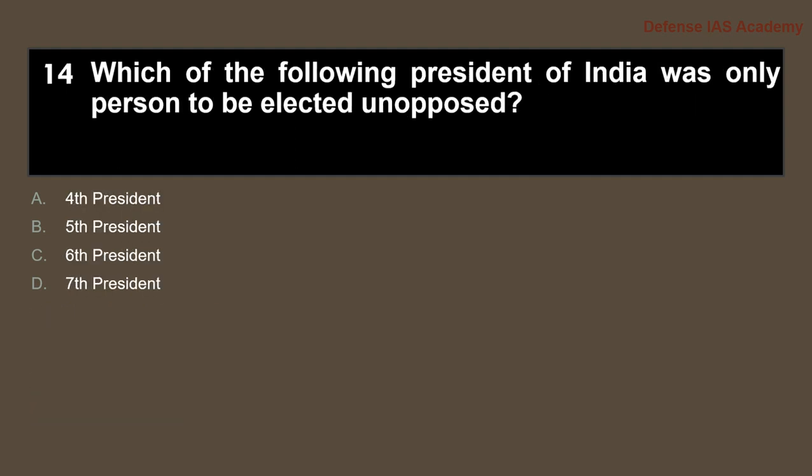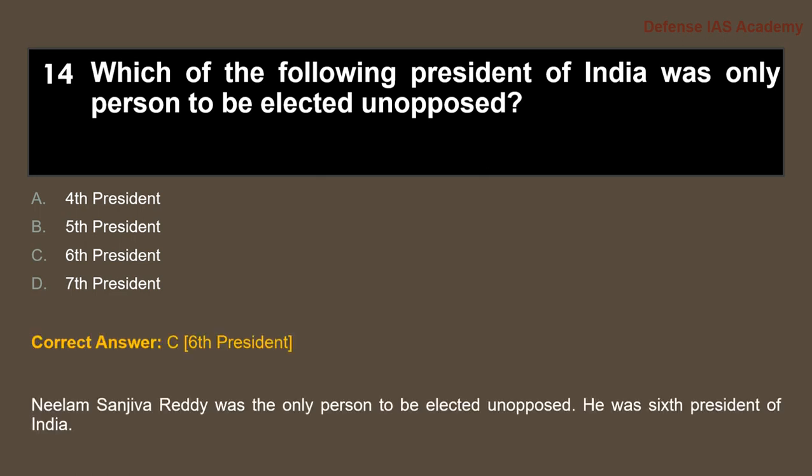Next question 14. Which of the following Presidents of India was the only person to be elected unopposed? The correct answer is option C, 6th President. Neelam Sanjeeva Reddy was the only person to be elected unopposed. Who was it? Neelam Sanjeeva Reddy. He was the only person to be elected unopposed. He was the 6th President of India.